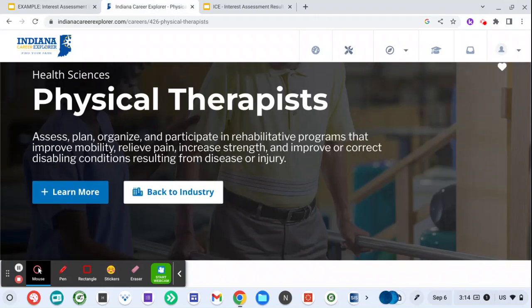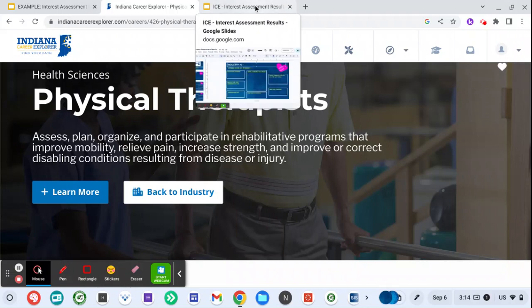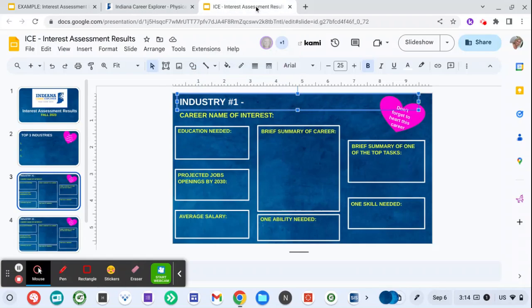Now, this information is for you. I don't want you to think, well, how would my teacher want me to summarize that? Read what it says and then put it in your own terms. For me, if I'm thinking about a physical therapist, what do physical therapists really do? So I thought, they make plans for patients who need relief in pain and increased mobility, strength if you're coming off of an injury or some sort of disability. And I put that in my own words. So this is for you, not for your teachers. So put it into words and terms that you understand.